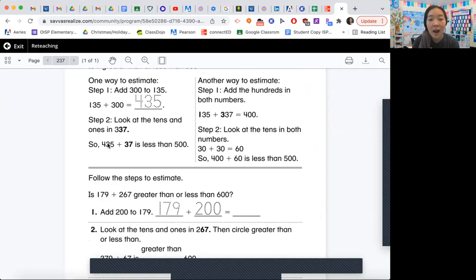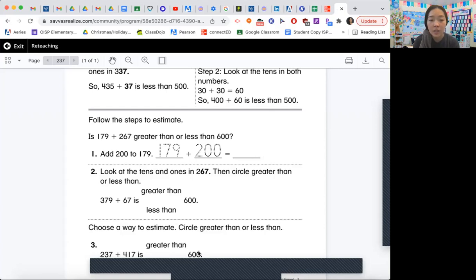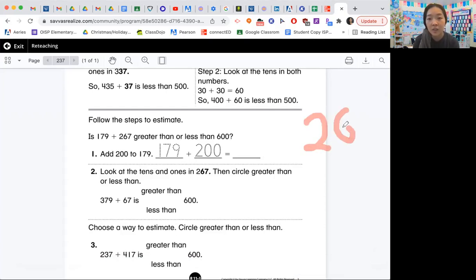Okay, so I don't do it this way, so I think that you guys shouldn't either. So everyone, can you cross out that 2? Because let's look at it this way. I don't want to teach you guys this way because then that gets confusing. So when we're estimating numbers,